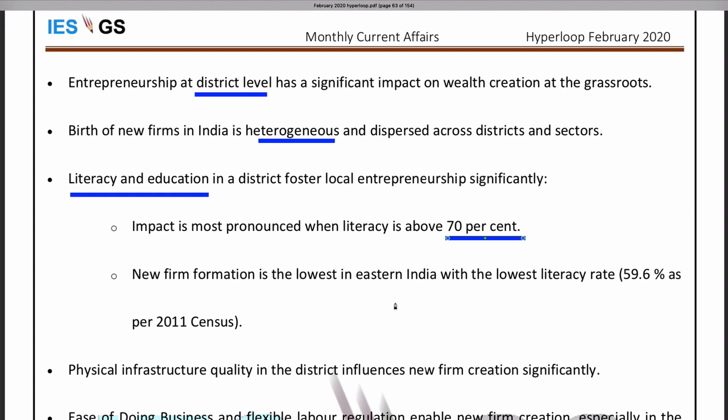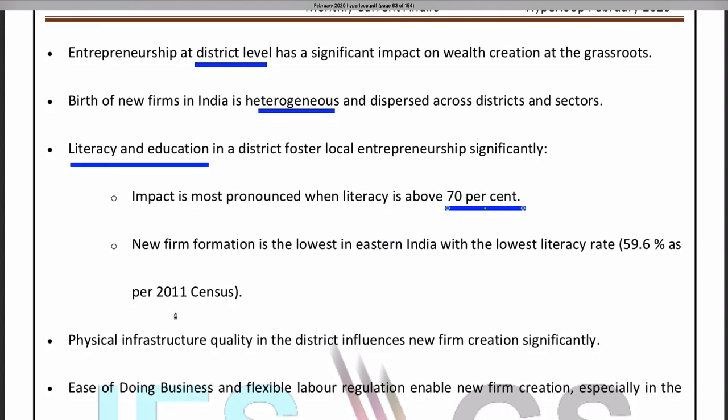Similarly, new firm formation is lowest in eastern India, where the literacy rate is lower compared to other districts. Apart from literacy and education, physical infrastructure quality also determines entrepreneurship activity.